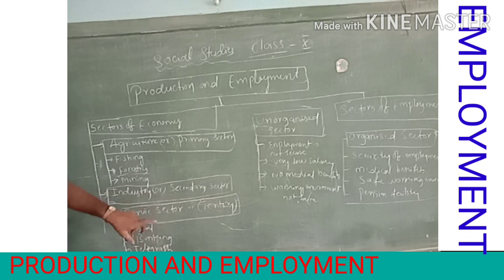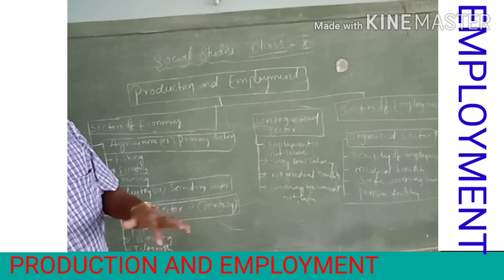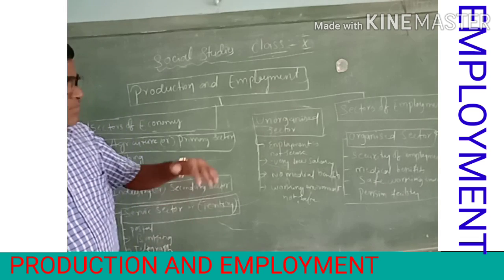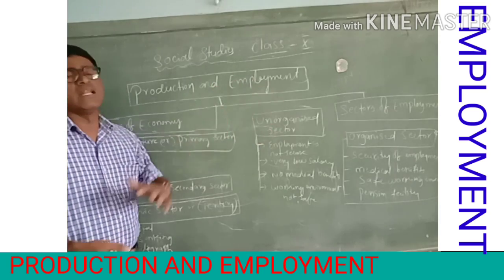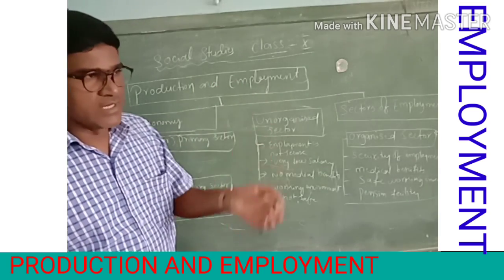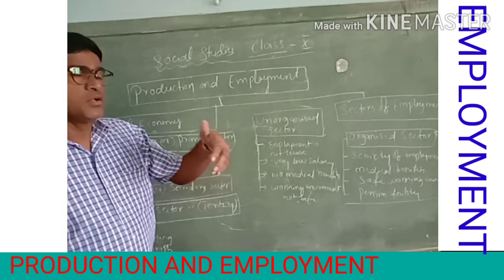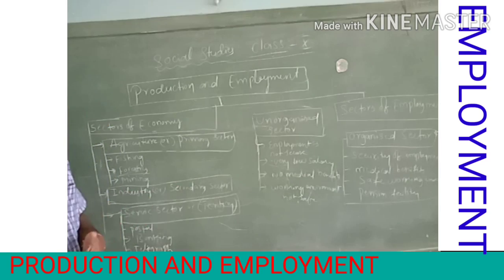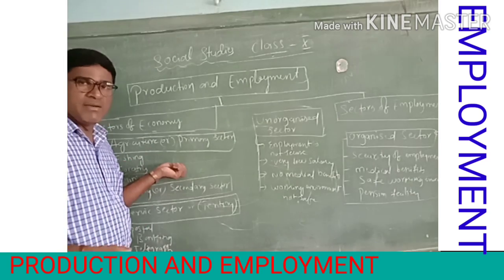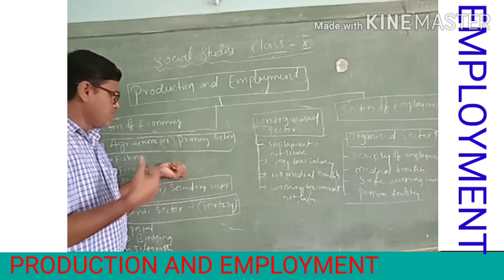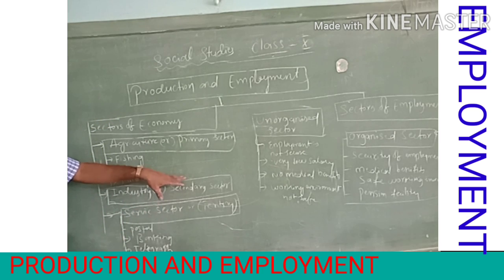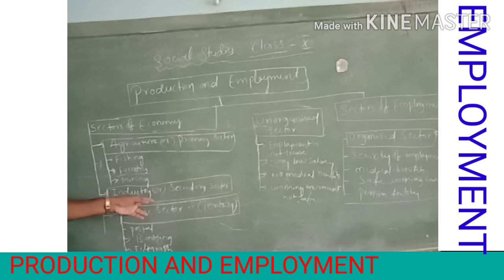Next, the second one is the industrial sector or secondary sector. See, the industrial sector is nothing but all the industries. Some people settle near industrial areas and work in industries. So they get many employments. The people getting employment in the industrial sector, that economic activity comes under the secondary sector.